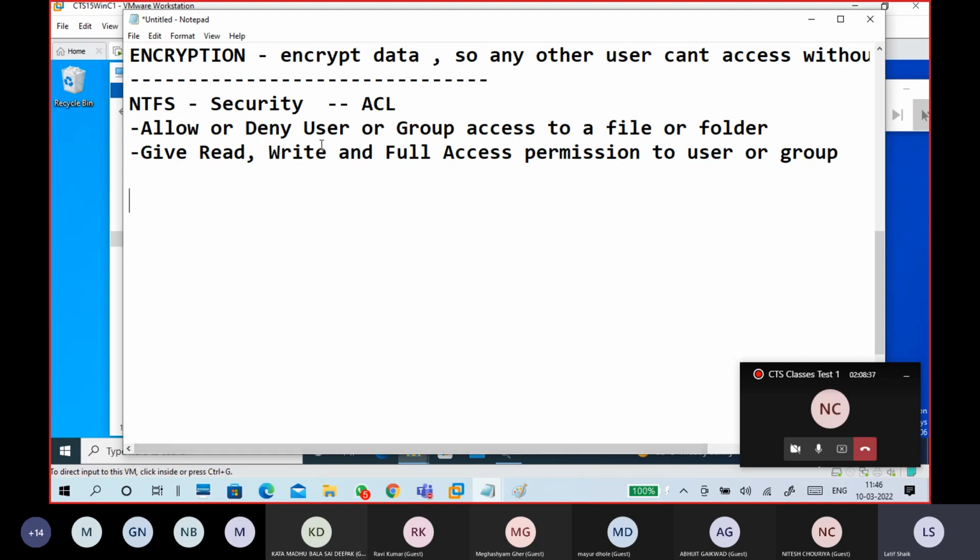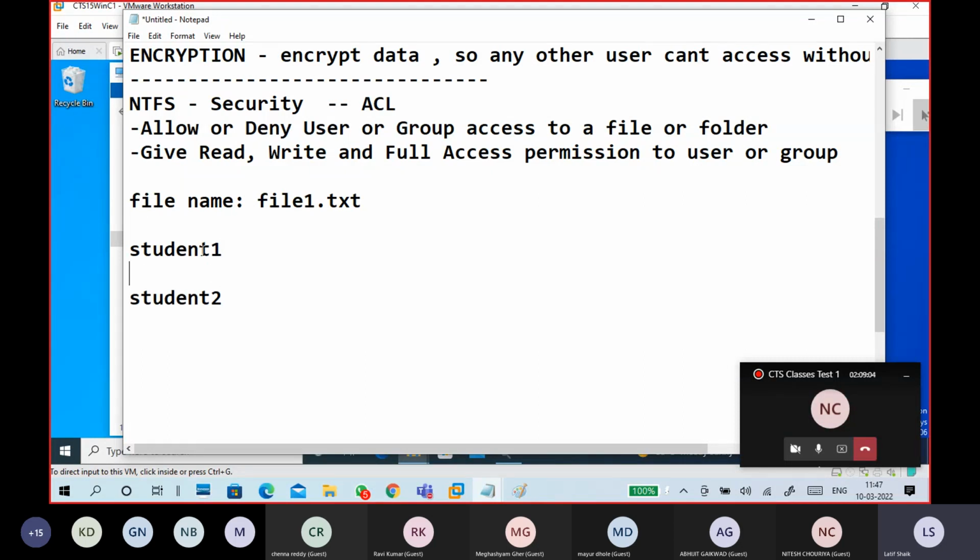Here we are talking in a user manner, not in a group manner. For example, I have a file. The file name is file1.txt. Student 1 is an administrator. Student 2 is a standard account.